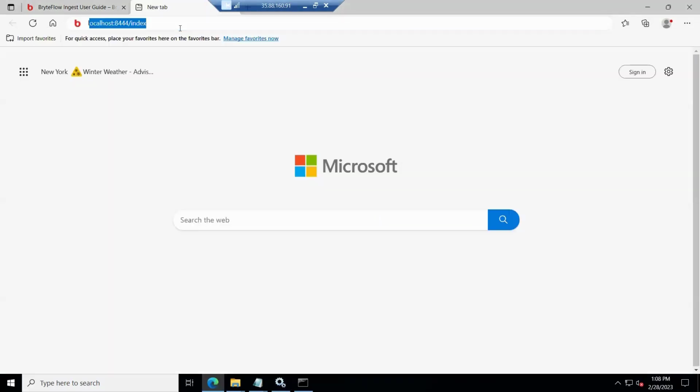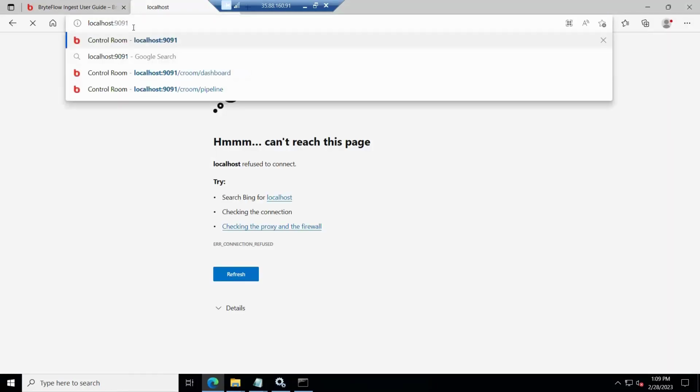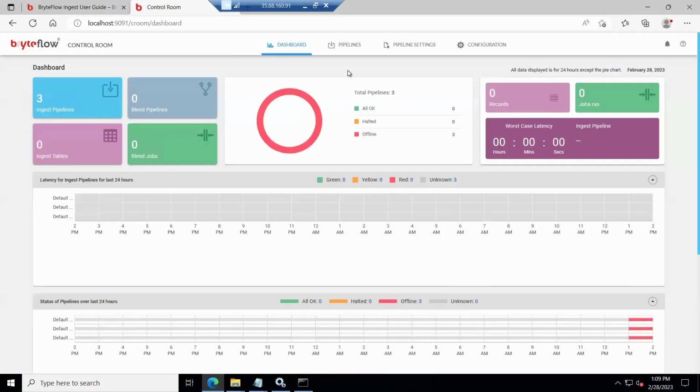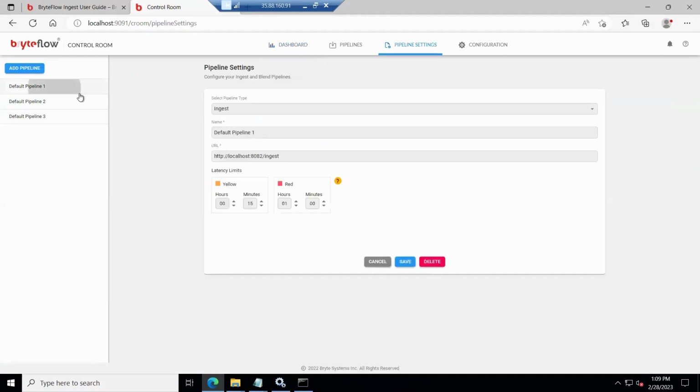Go to localhost 9091. So this is the control room, and this is the default pipeline that comes by default. This is the URL you'll have to edit to point it to your ingest.